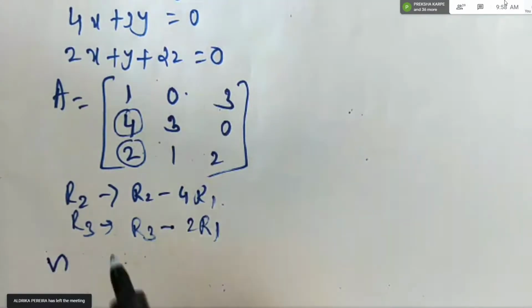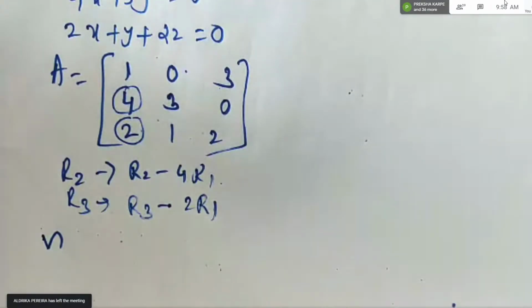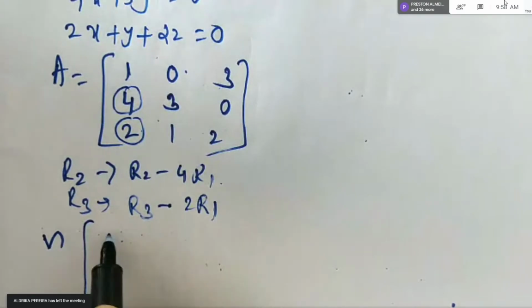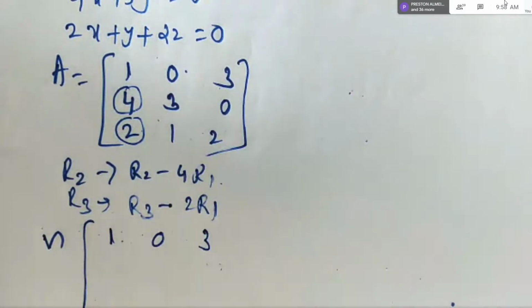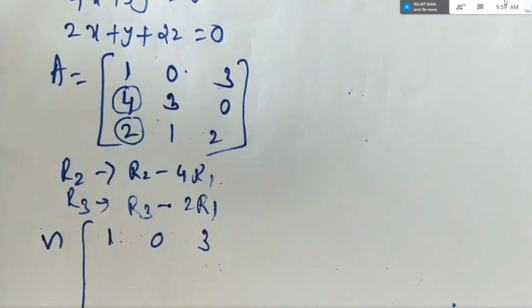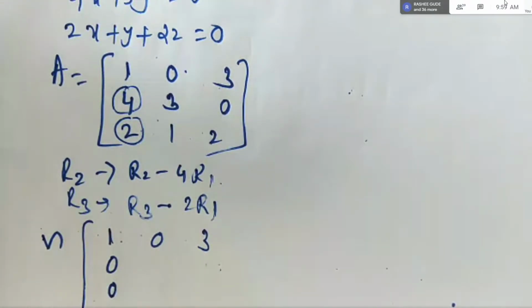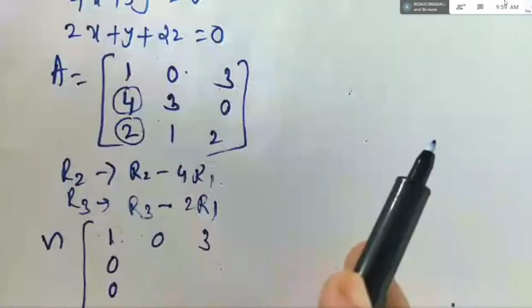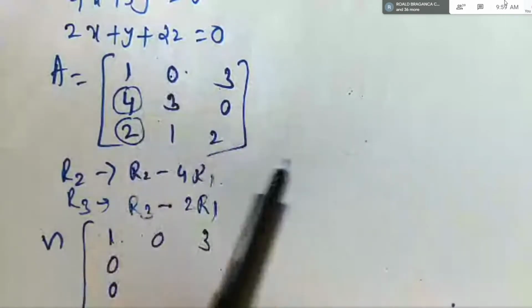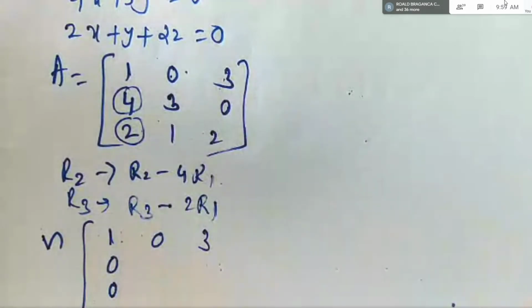Put this sign in between because we are using the transformation. So first row we are not changing, students, right? Because we are not adding or subtracting anything from the first row. Now as Riva said, these two elements become zeros. Now you need to calculate the remaining elements with this transformation. 3 minus 4 are 1, then 0 minus 4 are 1, then 1 minus 3, 2 are 2, and 2 minus 3 are 3 into 2.